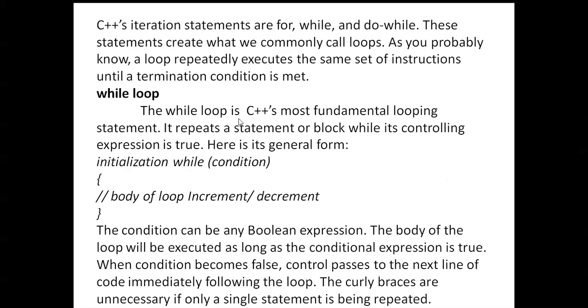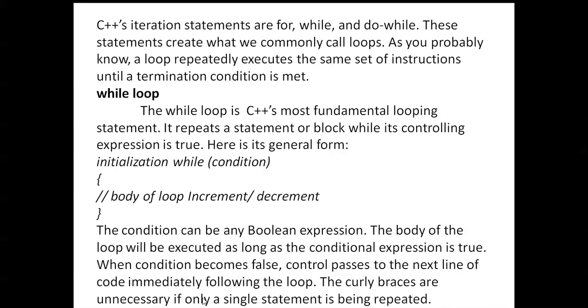The while loop is C++'s most fundamental loop statement. It repeats a statement or block while its controlling expression is true. Here is the general form: initialize, while condition is true, then body of loop, and increment or decrement you can give there. The condition can be any boolean expression. The body of the loop will be executed as long as the condition expression is true. When the condition becomes false, control passes to the next line of code immediately following the loop.